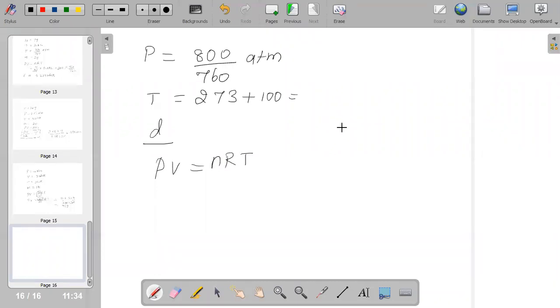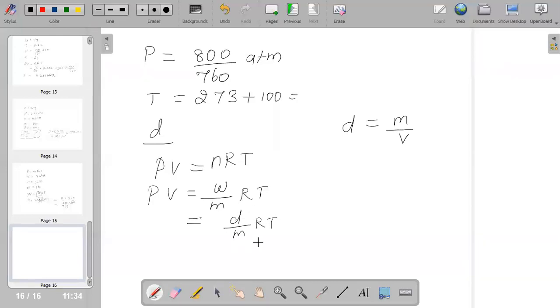We know that density is equal to mass by volume. So in place of your n value, we can also replace it as PV is equal to W by m RT. And we know that D is equal to m by V, we can substitute it and you will get it as PV is equal to D by m RT.